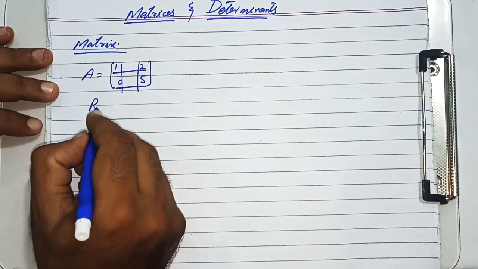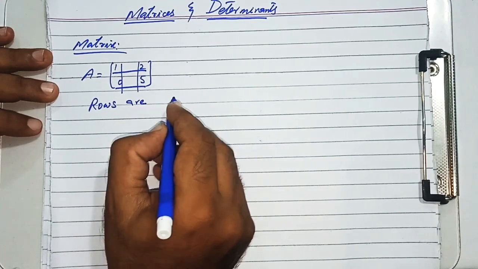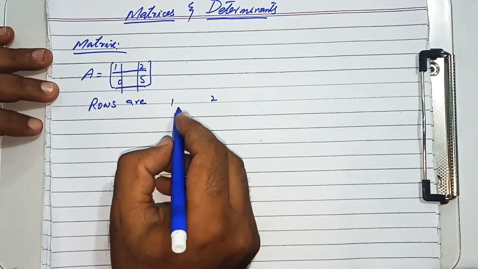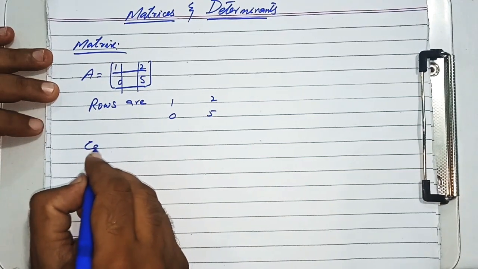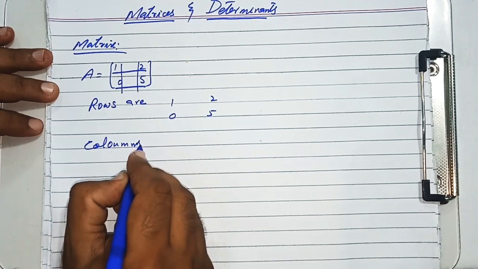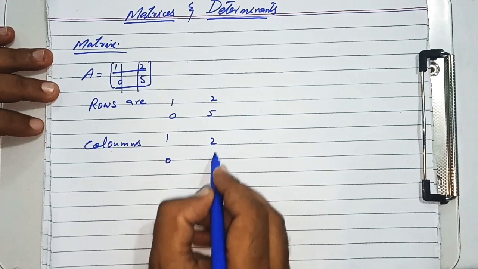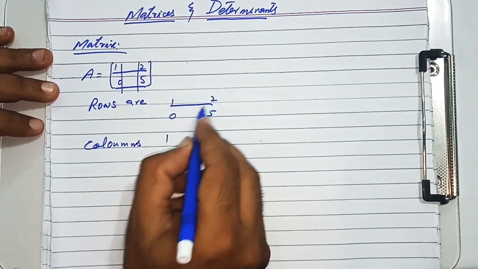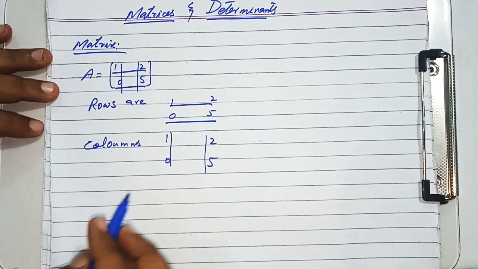So the rows are 1 and 2 as well as 0 and 5, whereas the columns are 1 and 0, 2 and 5. These are the rows and these are the columns.